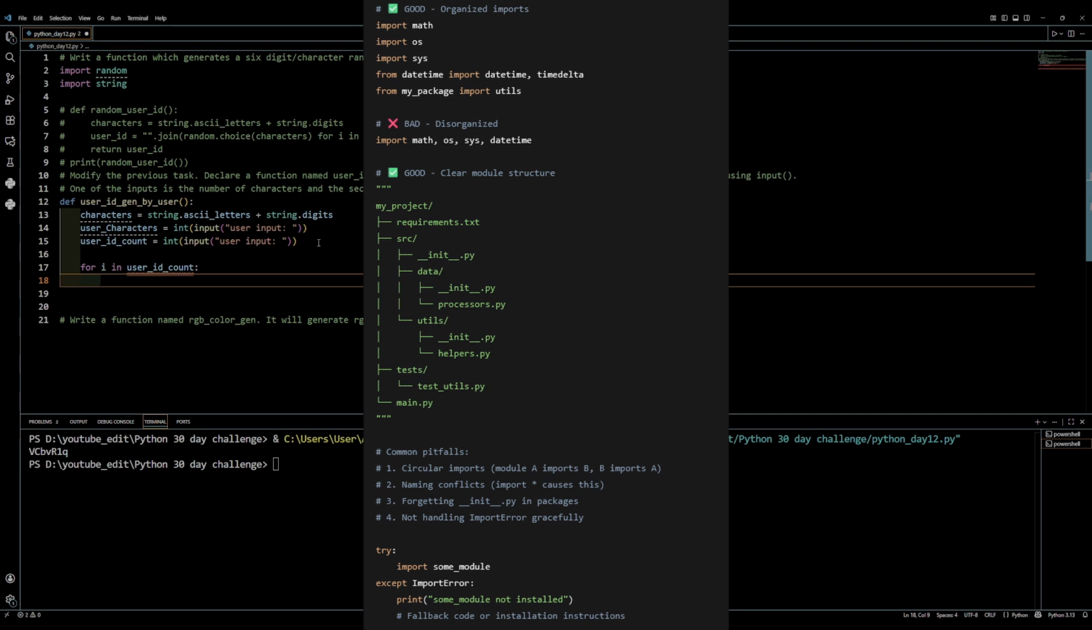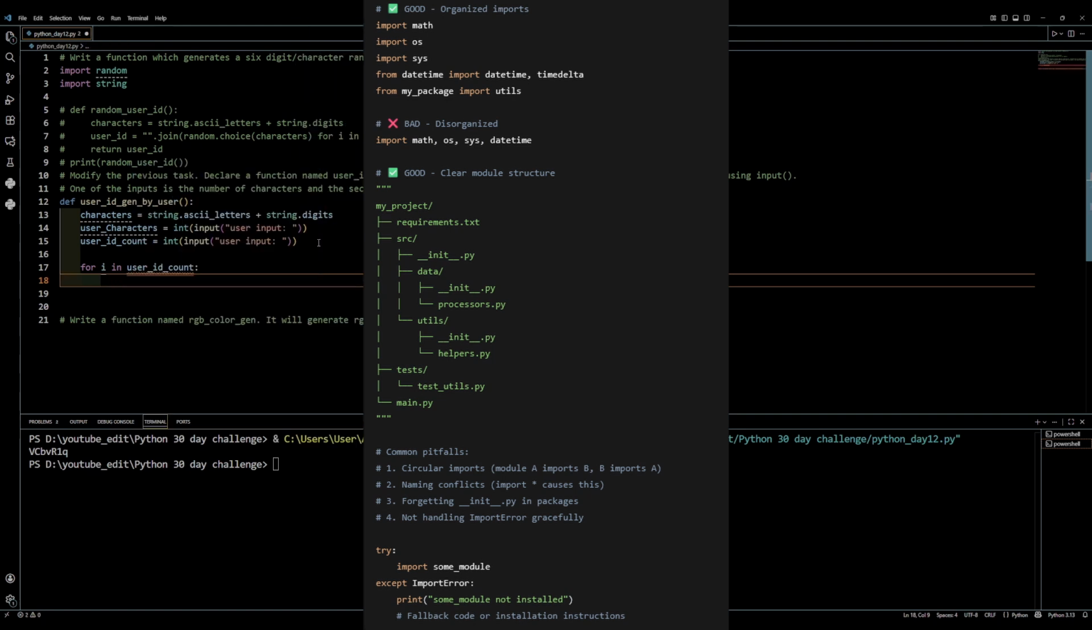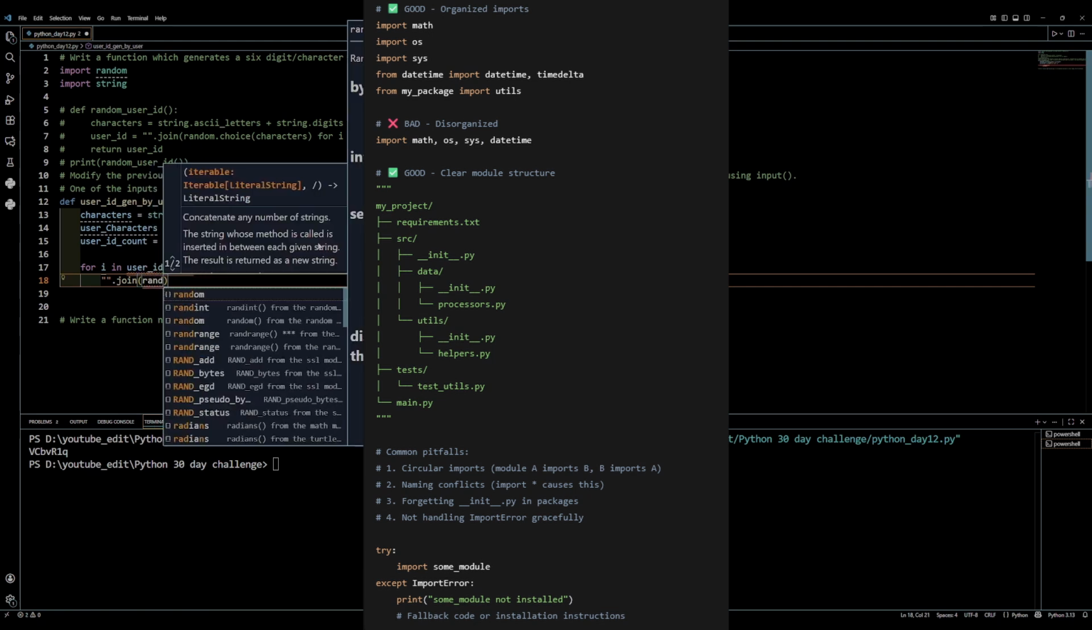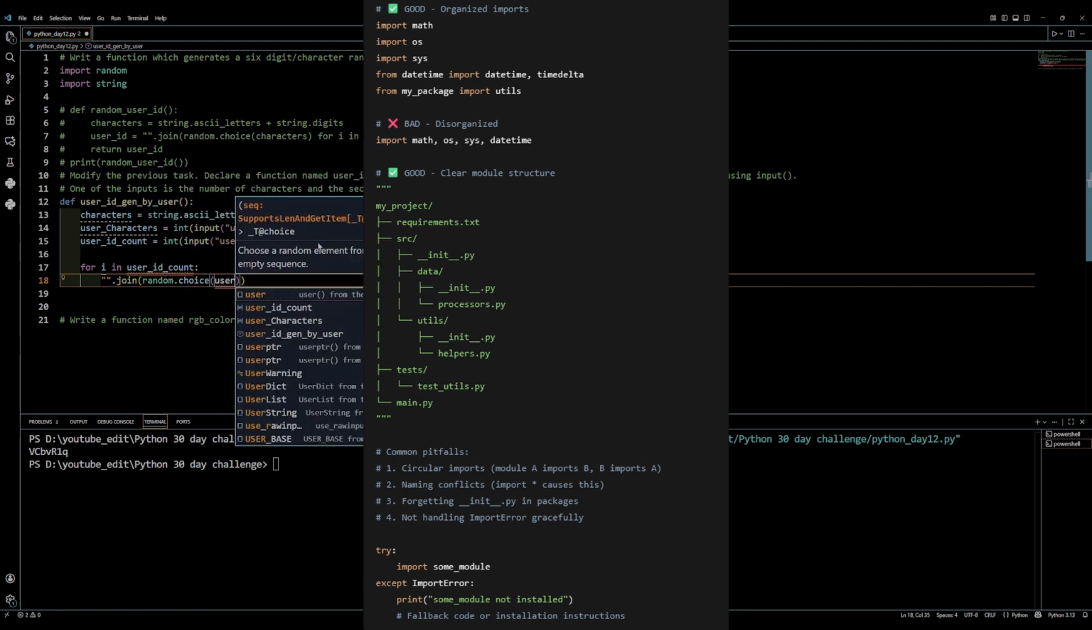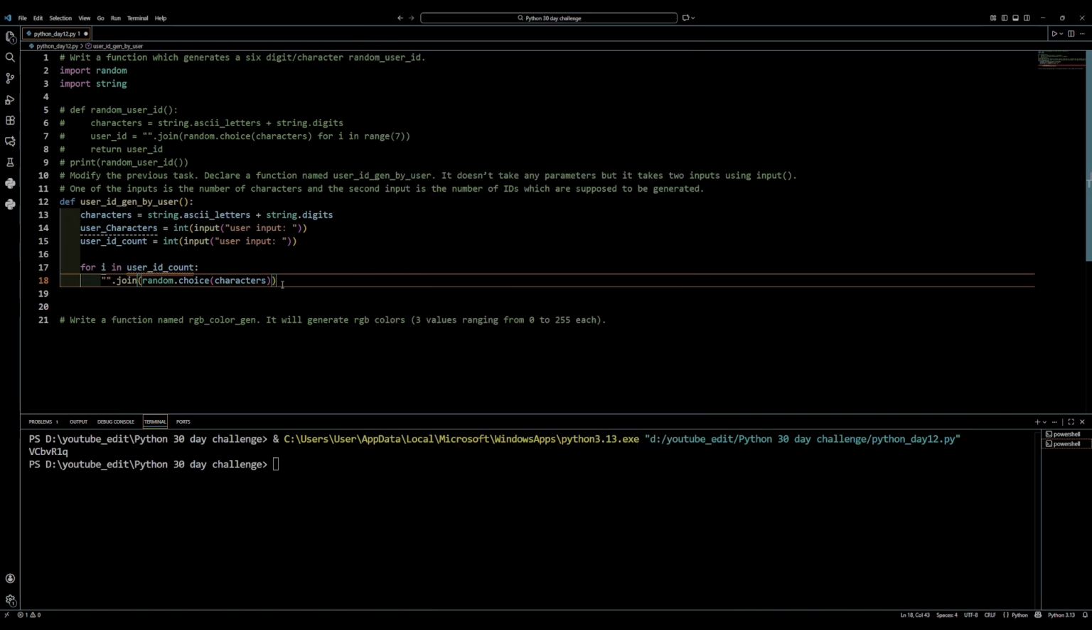Which brings us to common mistakes made. Circular imports: module A imports module B, and B imports module A. Naming conflicts, like importing with the asterisk for everything, can cause problems. For packages, forgetting the init Python file. Also, incorrect handling of import errors, so try putting it in a try catch. We'll deal with try catches later on, but for now, just know it's best to put it into a try catch block when importing modules.